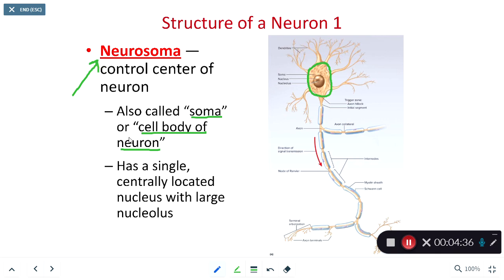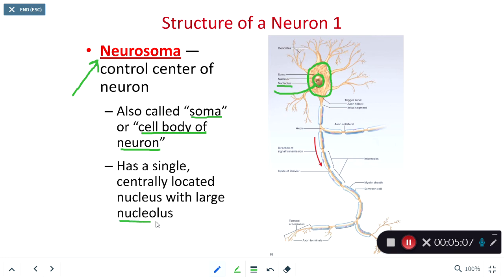And within this neurosoma, we're going to have a big fat nucleus. And this nucleus, relative to the size of the neurosoma, is usually fairly large. It's going to be about 1/2 the diameter of the neurosoma. And as we look at our diagram, we have a nucleus right here that I'm now outlining in green. So we have the neurosoma. Within the neurosoma, we have the nucleus. And within the nucleus, we have a nucleolus.